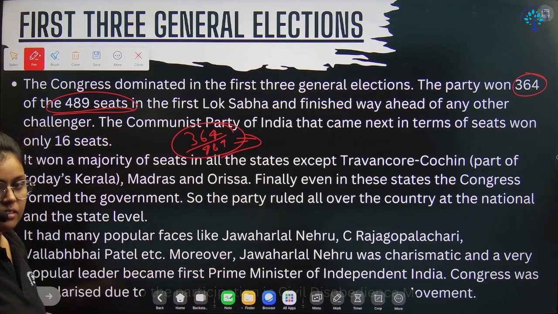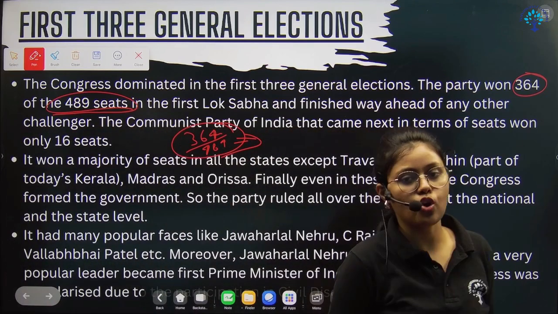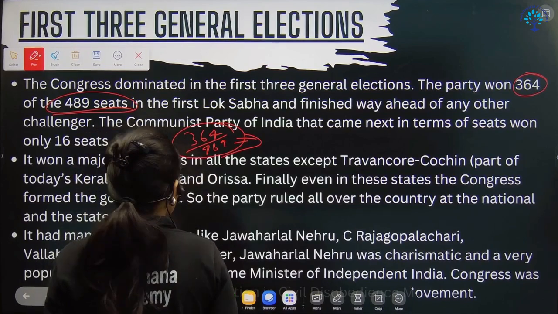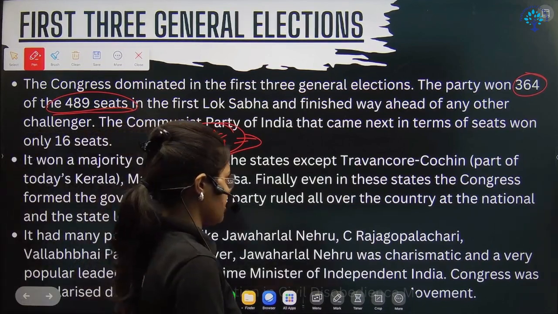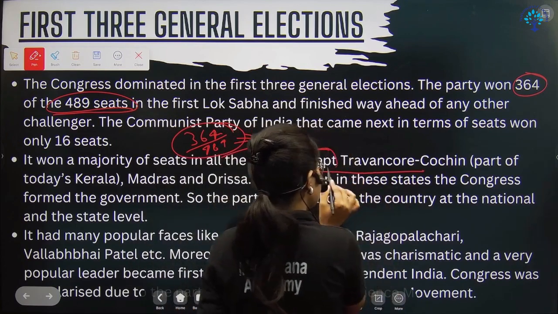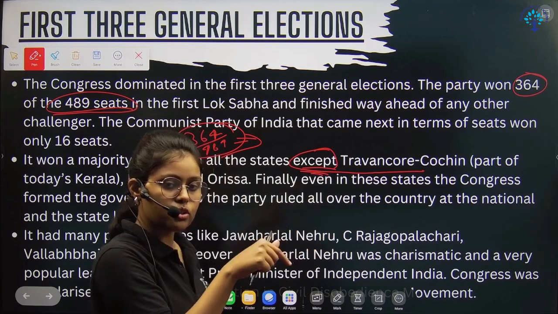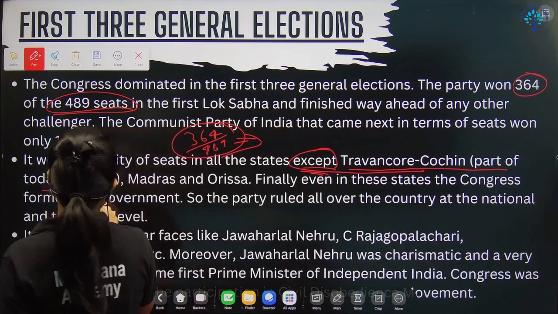Can you see the difference? The other parties were also competing, but Congress got the majority of seats in the Lok Sabha, and then they formed the government, right? They got votes from each and every region, except, and sometimes they ask you MCQs about that. In the other regions, Congress got the majority, but not in Travancore, Kochi, the part of today's Kerala, Madras